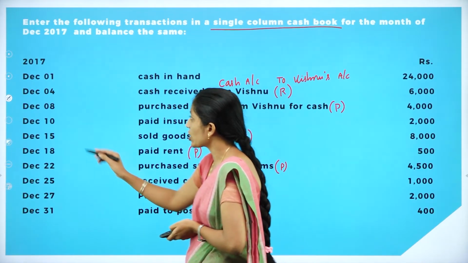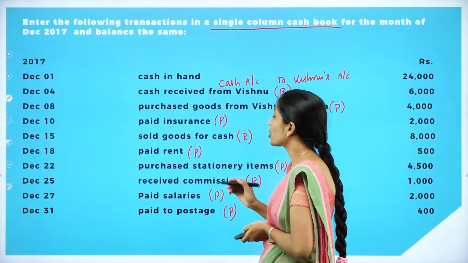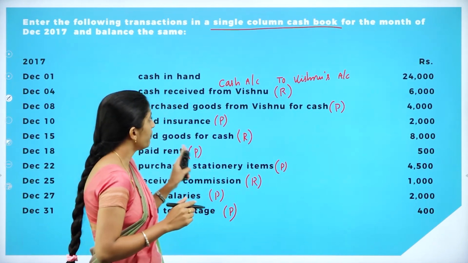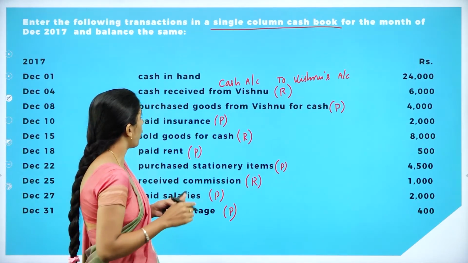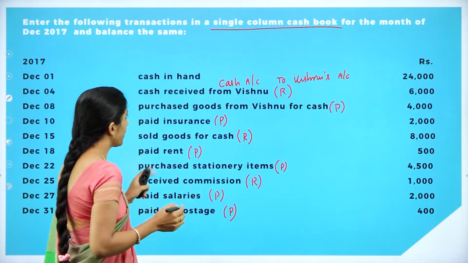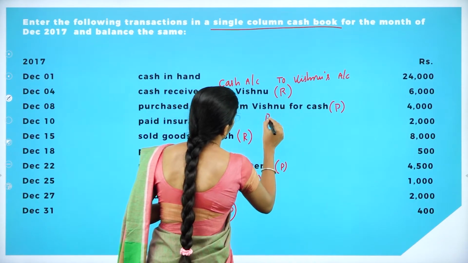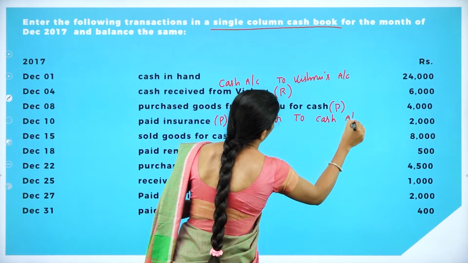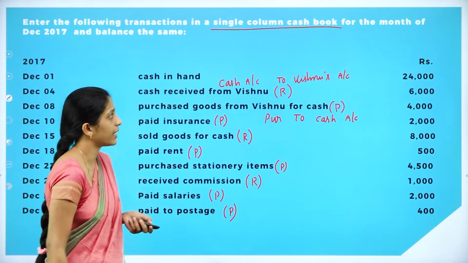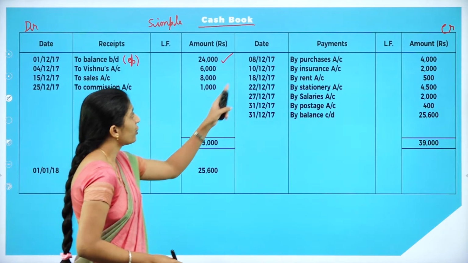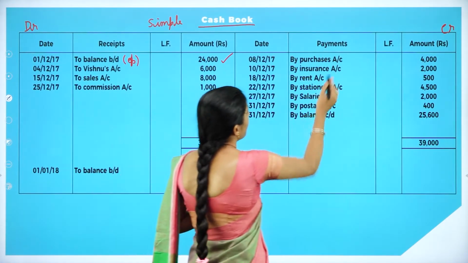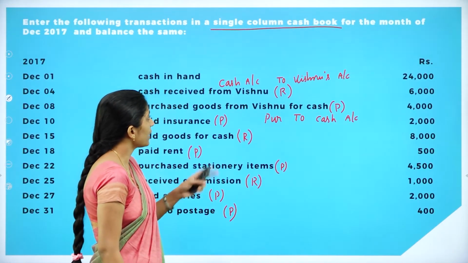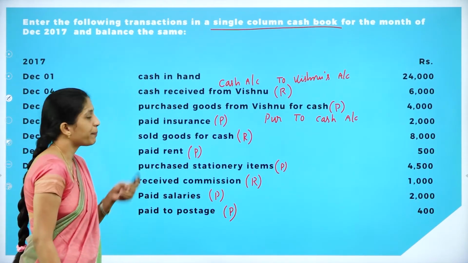Now moving on to the next transaction, December 8th, purchased goods from Vishnu for cash. How do we write this transaction? Your journal entry will be purchases to cash account. It is a payment, so we have to record it in the credit side. So 8/12/2017, by purchases account, 4,000. Clear? Yes.